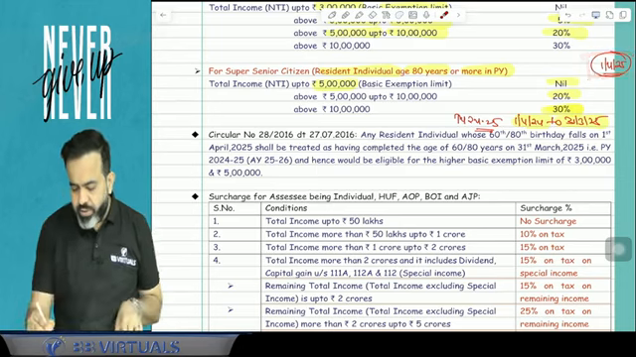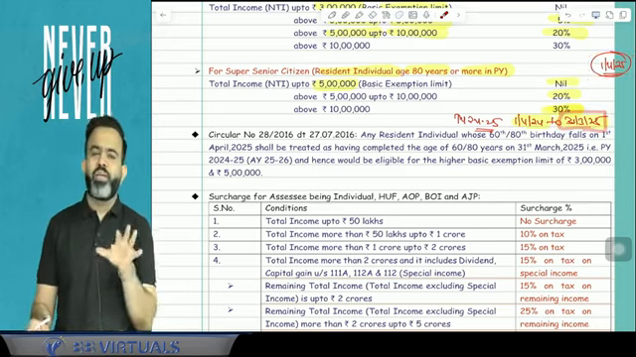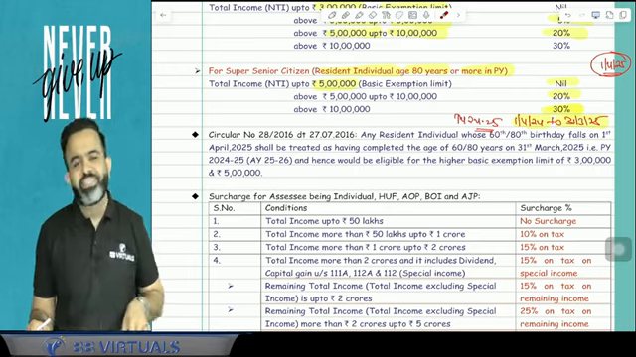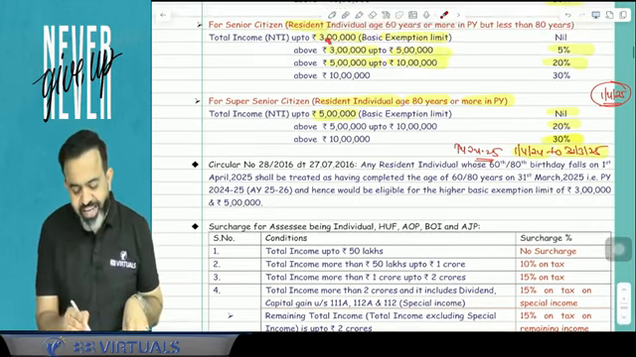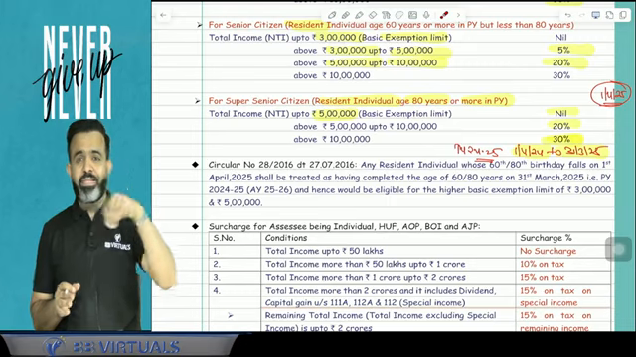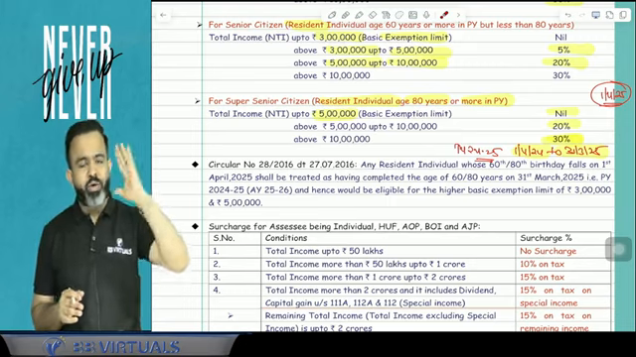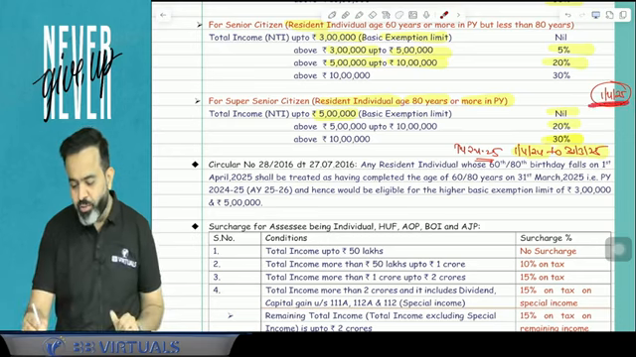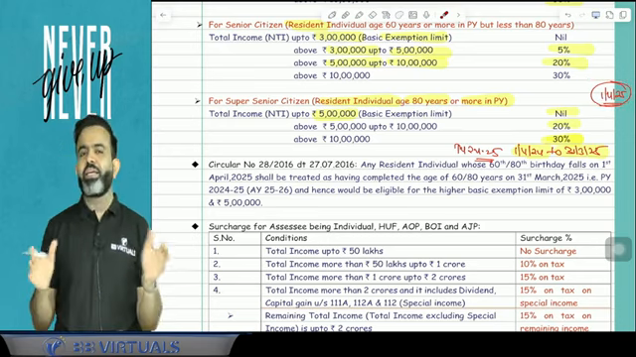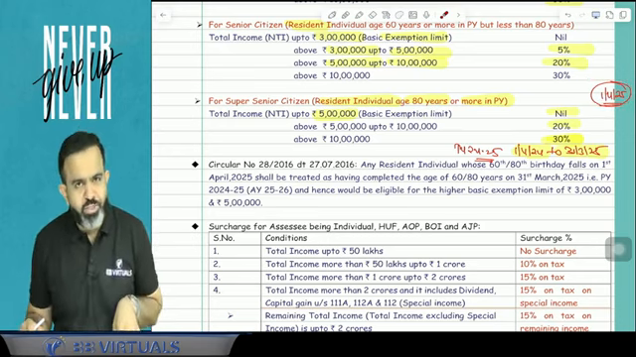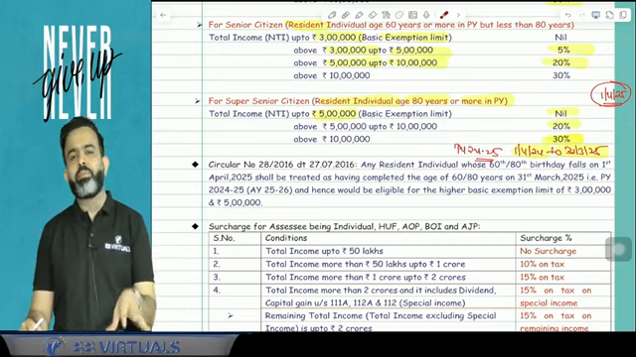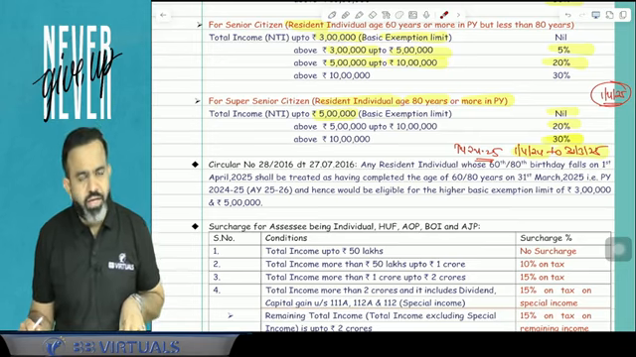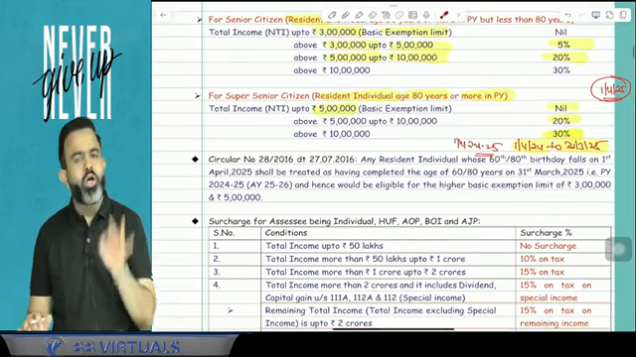60 years as on 31st March 2025 only, and you can claim the higher basic exemption benefit of 3 lakh. So guys, remember, if any person is celebrating his 60th birthday or 80th birthday on 1st April 2025, then also he can claim the higher basic exemption for the previous year 24-25 because he has completed the age of 60 years or 80 years as on 31st March 2025 only.